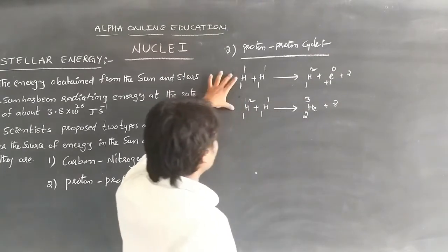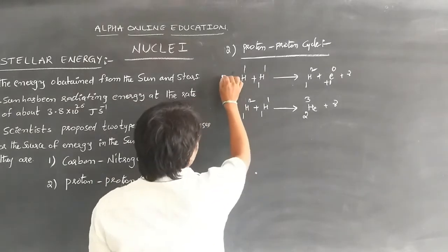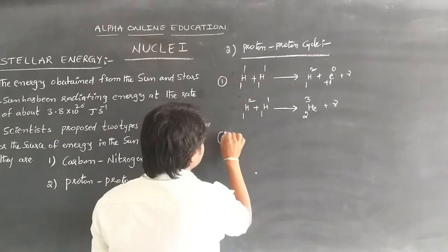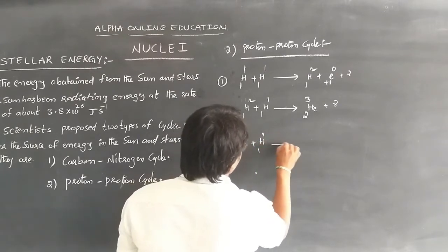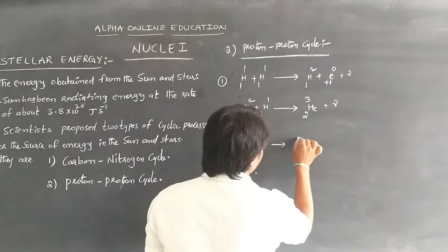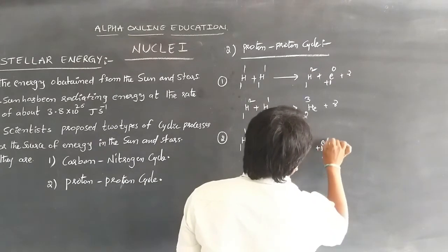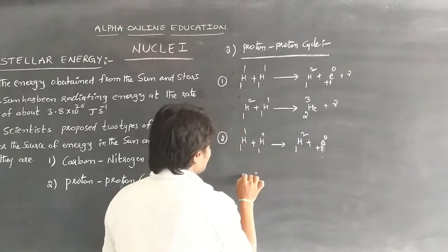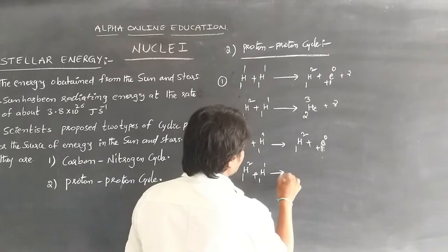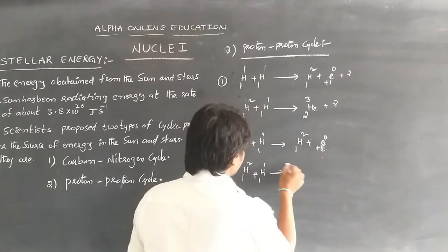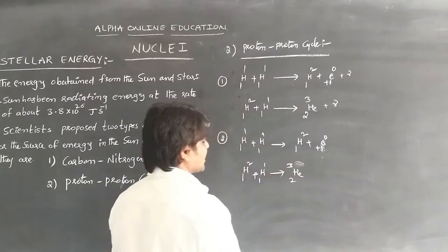The same process can be done in another place also, the same as the first process, and it can be done twice. So again 2 protons are combined and another 1H2 and one positron is formed. Again the deuteron is combined with another proton, and one positron is also formed, so again the same 2He3, the helium atom, is formed.